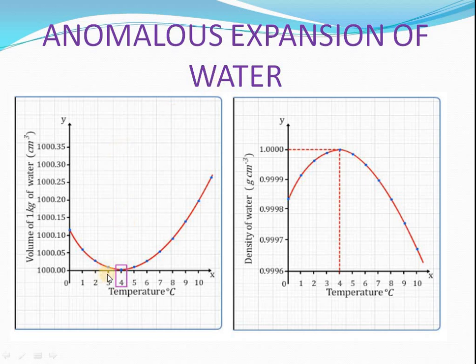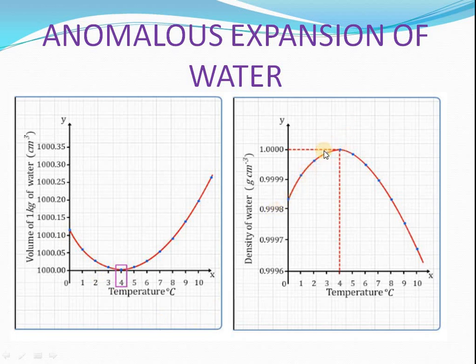So, I think you have understood. Once more I will clarify here. Water at 4 degrees Celsius has maximum density. If you decrease the temperature, instead of contraction, expansion happens. Expansion means increase of volume. From 4 to 0, if the volume increases, density will decrease.